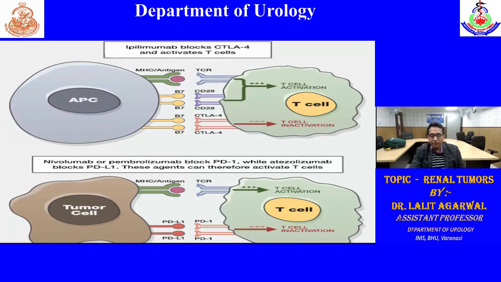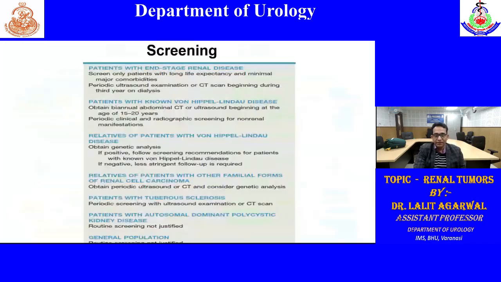Similarly, the tumor cell presents to the T cells by MHC antigen binding with the T cell receptor, and the PDL1 ligand binds with the PD1 receptor. So if we give these inhibitors, they will increase T cell activity and help in tumor suppression, mainly in metastatic disease.